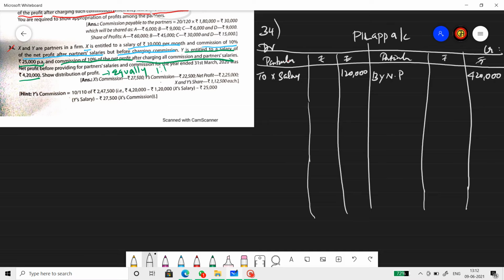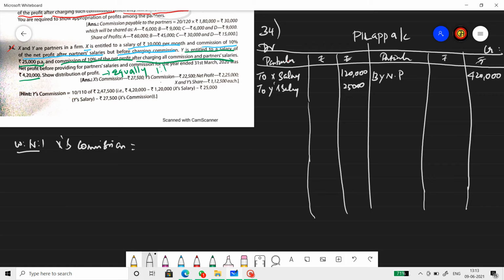X salary is 1,20,000. Y is also getting a salary here of 25,000 per annum. So Y's salary 25,000 in total. Then it says X is getting a commission of 10% on the net profit after salary but before commission. Okay, so that means I need to prepare a working note for that. Working note number 1. X commission will be on the net profit after salary but before commission.